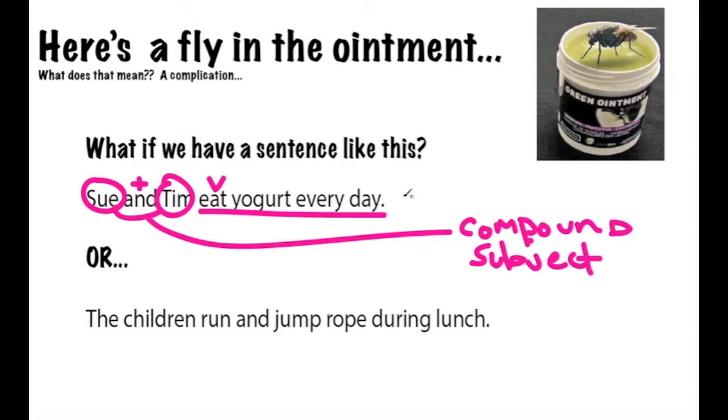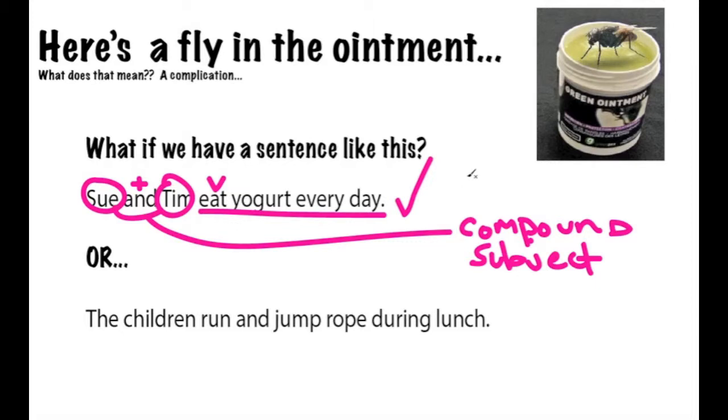Is this, in fact, a complete thought? Yes, it makes perfect sense. So, is this sentence comprised of a single independent clause? Yes, it is a single independent clause. The fact that it has a compound subject is irrelevant. It still has a subject and a predicate and can stand alone and make sense.